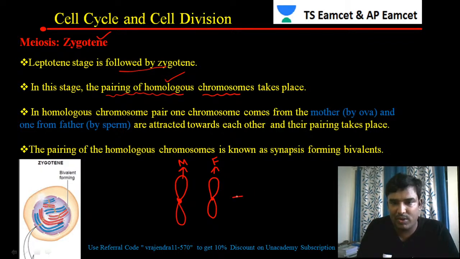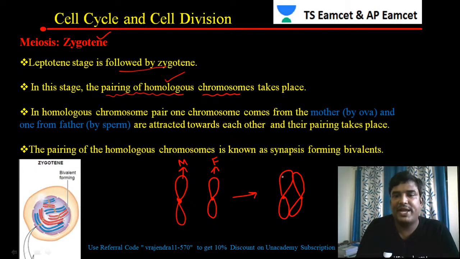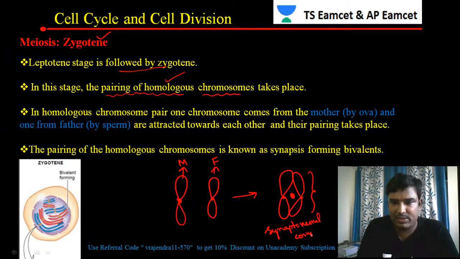Now these two homologous chromosomes, what are they doing? They are undergoing pairing. So pairing is taking place like this. This is called pairing, and in between there are some proteins present, and all of this together is called the synaptonemal complex.